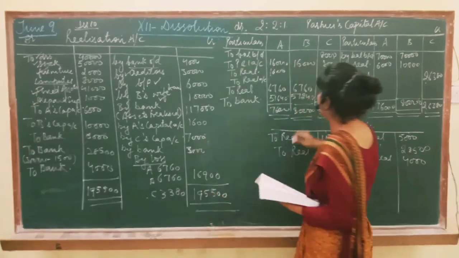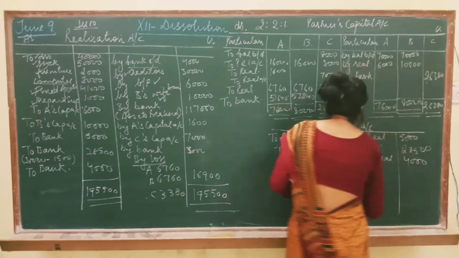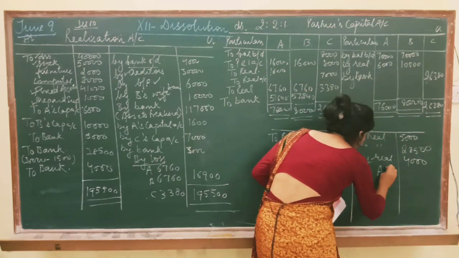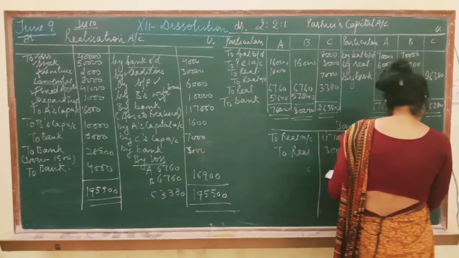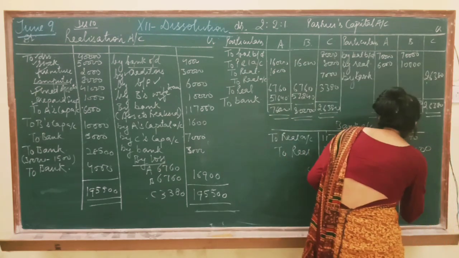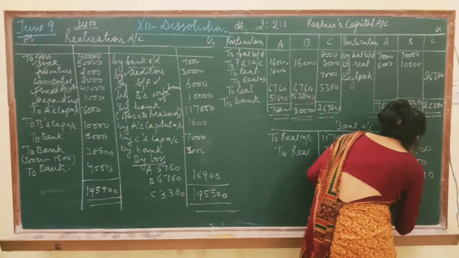Now check here. Entry is A's capital to bank, B's capital to bank. So write here by A's capital, by B's capital. Got it? It will be 51640 and 57240.